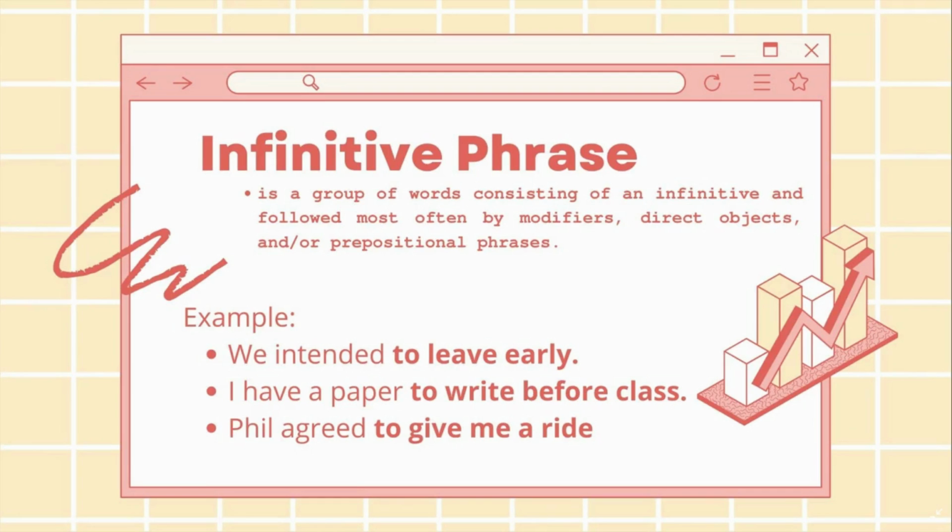An infinitive phrase is a group of words consisting of an infinitive followed most often by modifiers, direct objects, and or prepositional phrases. Here are examples. We intended to leave early. I have a paper to write before class. Phil agreed to give me a ride. The highlighted phrases there, to leave early, to write before class, to give me a ride, are examples of infinitive phrases. So that's all about my report and thank you for listening.